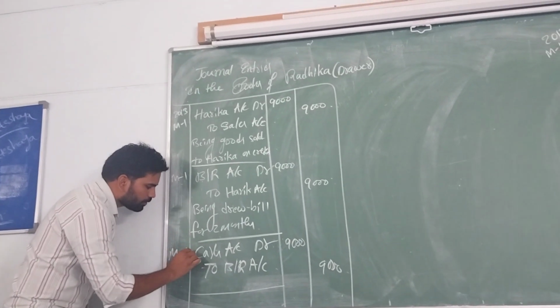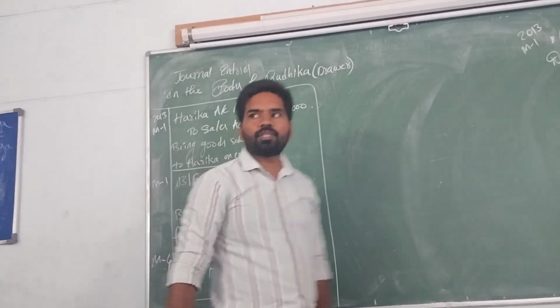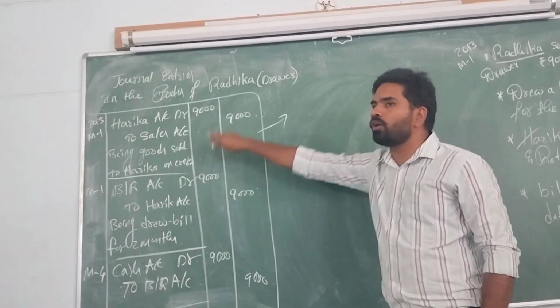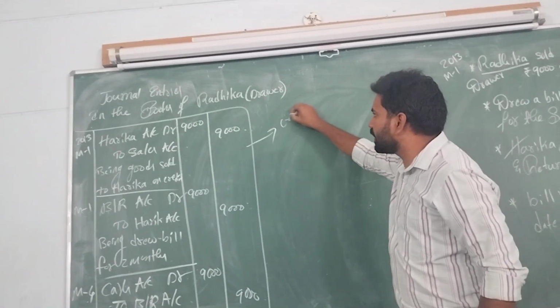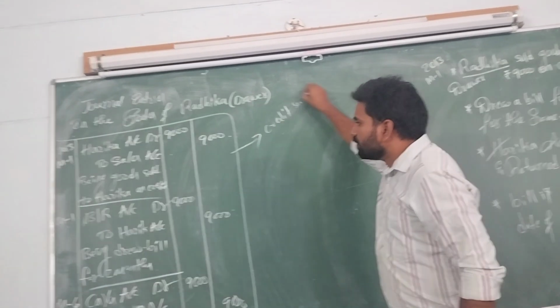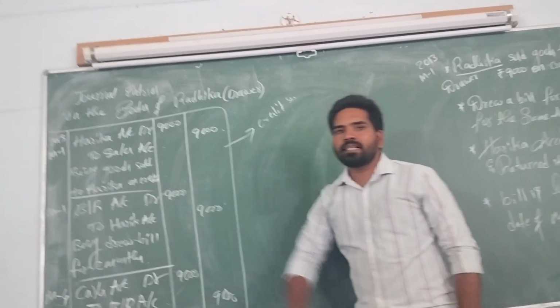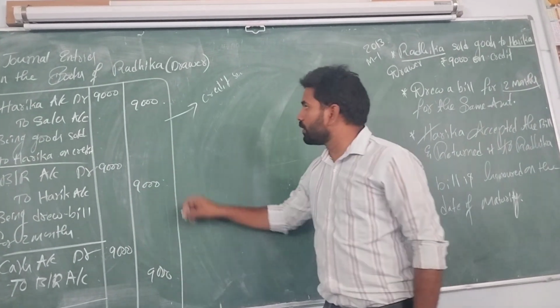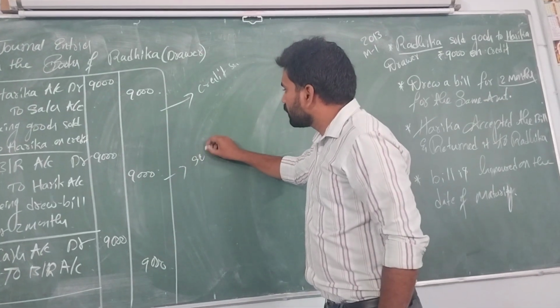If you observe these entries, the first entry is goods sold on credit basis. This is the unsecured credit sale. The second entry is a secured credit sale.